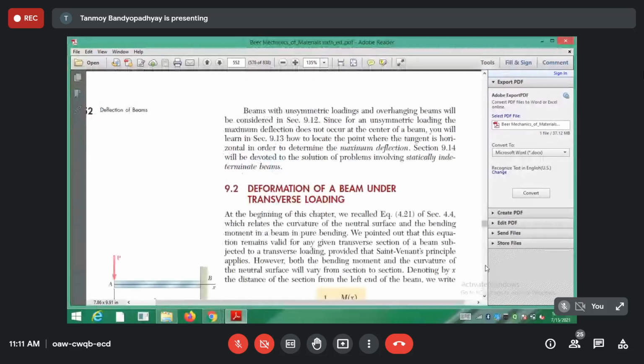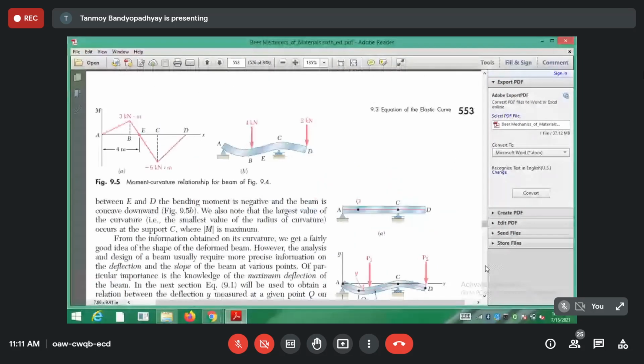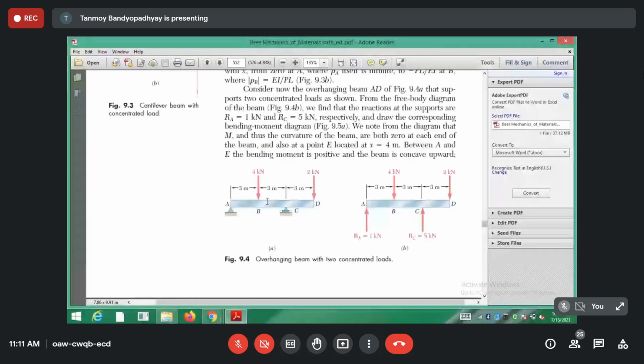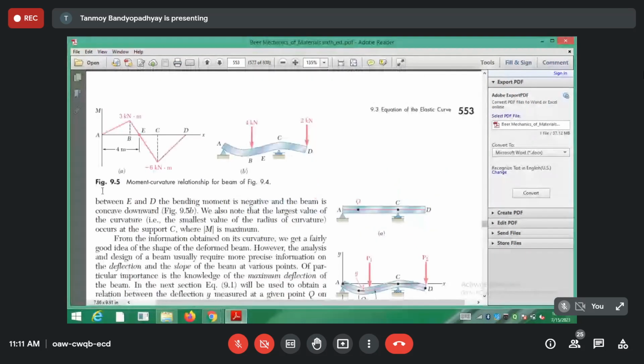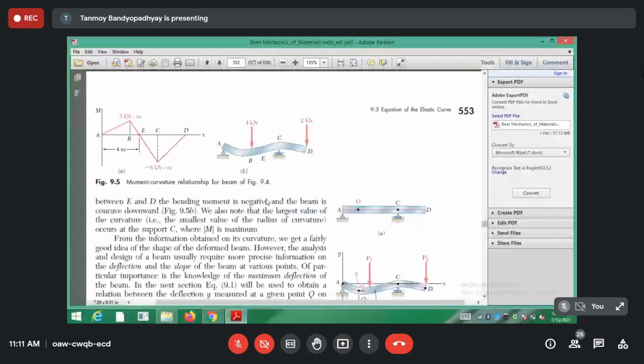So this is something that I was telling, that is given here. You can see that there are various point loads acting on the beam. There is 4 kilonewton, 2 kilonewton. So the curve is actually changing. You see that the BM is sometimes positive, sometimes negative. In this case we have to break the beam into three parts: A to B, B to C, C to D. Based on that, we have to do all the calculations.